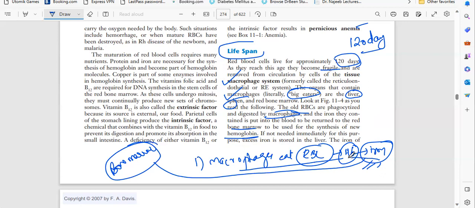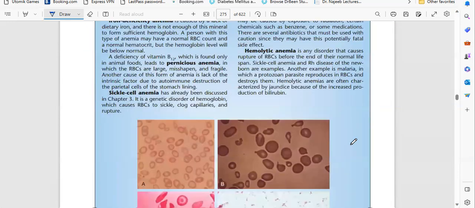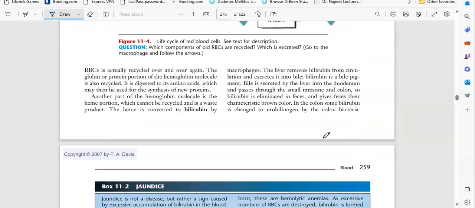So iron will be utilized as HB. In the HB, the iron is connected to the molecules. Then again, HB will enter into the RBC. Again, regeneration of RBC will happen. If not needed immediately for this purpose, excess iron is stored in the liver. If we have normal iron in the blood, so what will happen? The bone marrow will store the iron in the liver for future purpose. Okay, the iron of RBC is actually recycled over and over again.